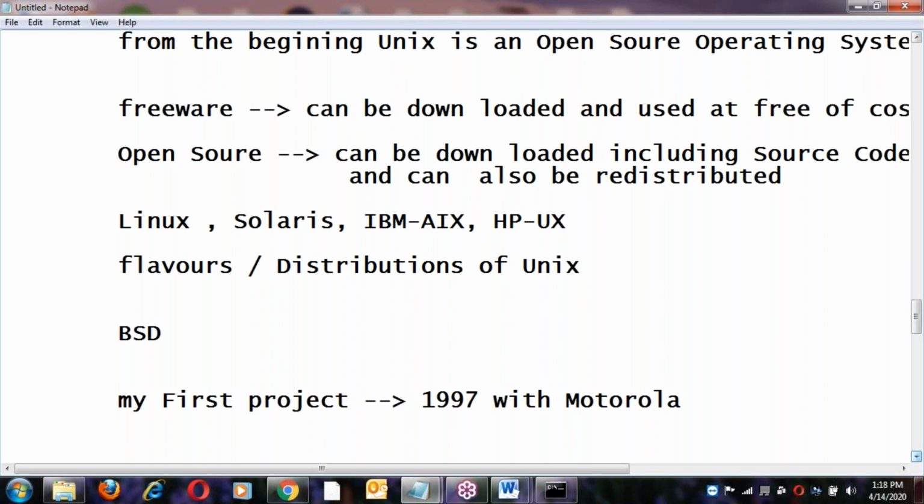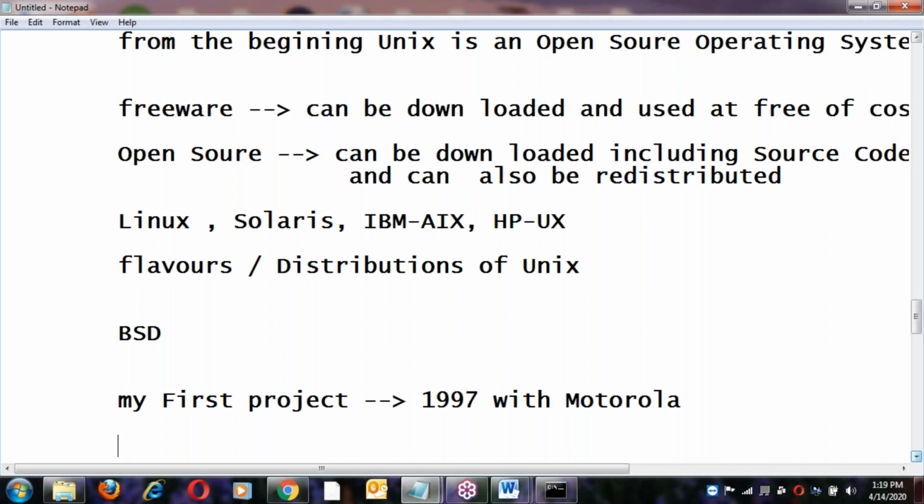To operate Motorola devices, we developed a separate platform. For that, we took the complete Unix source code, modified it, and developed a separate OS to operate their devices. We developed that OS, but it was not released in the market. They just used it for their own purpose, because it had many features to operate their devices, right? I was a team member of that OS, the Motorola operating system, their own platform.